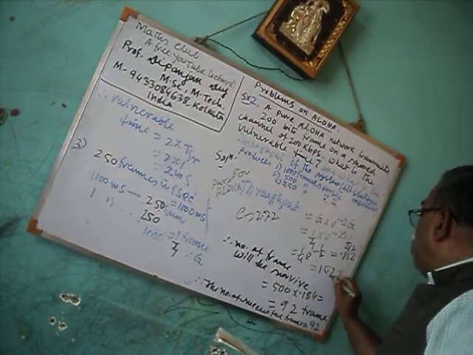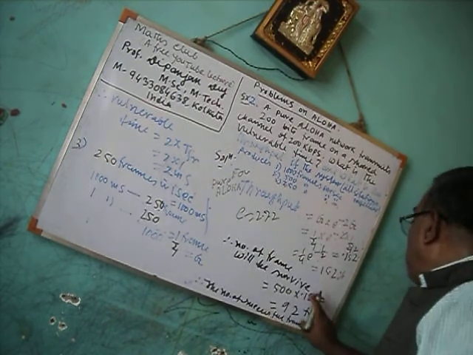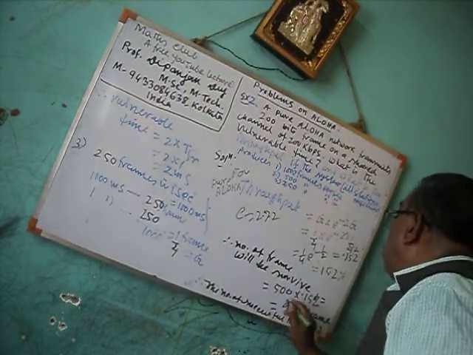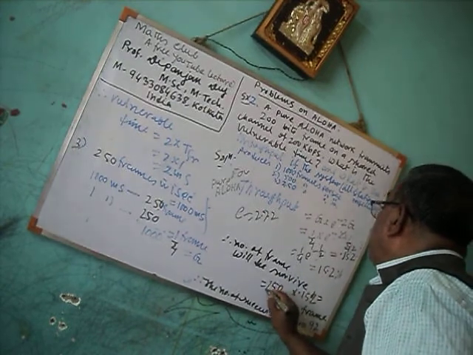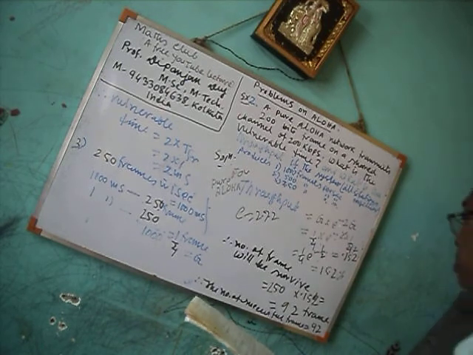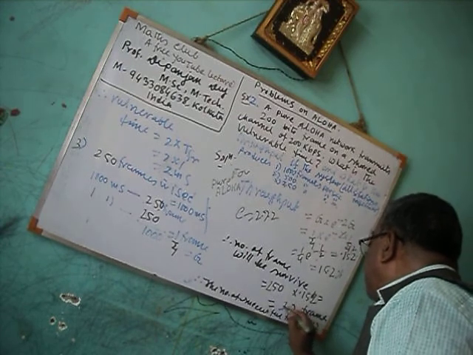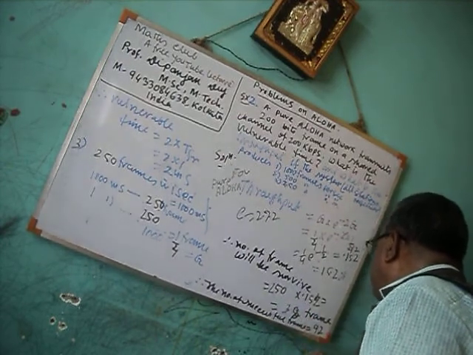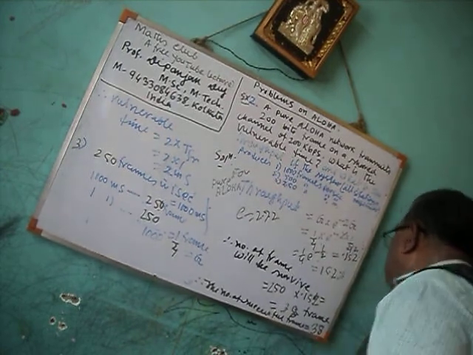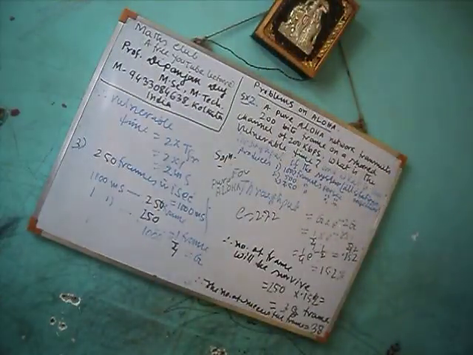So the number of frames that survive is 250 into 0.152. Be careful, this is 0.152, which is equal to 38. So the number of successful frames is 38 in case of number 3.